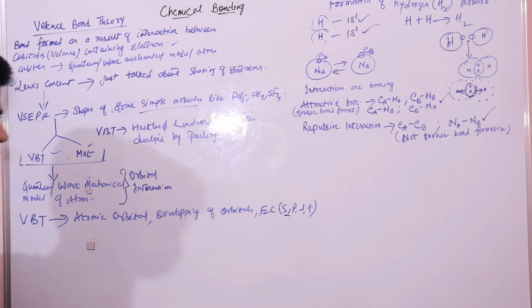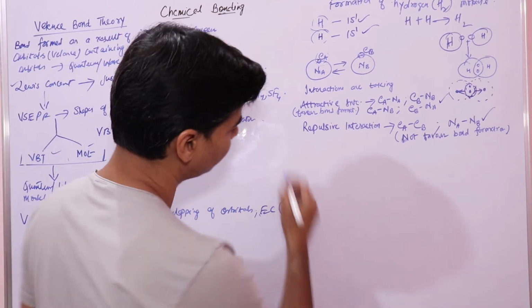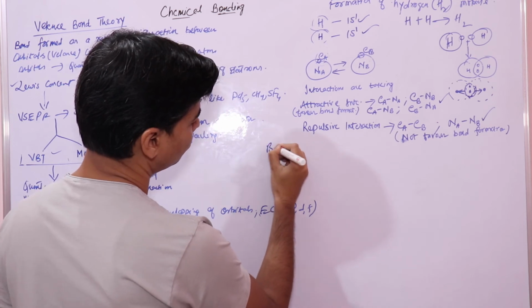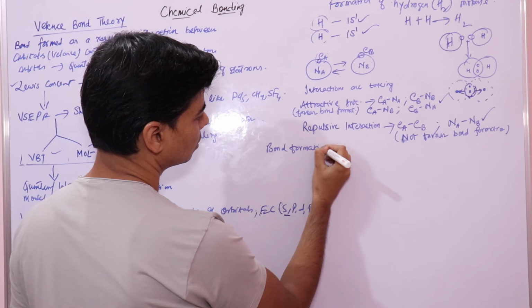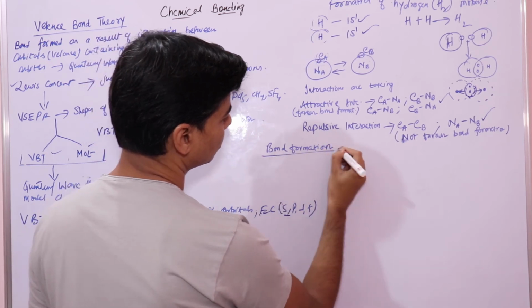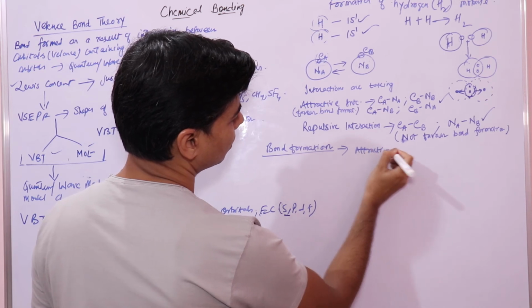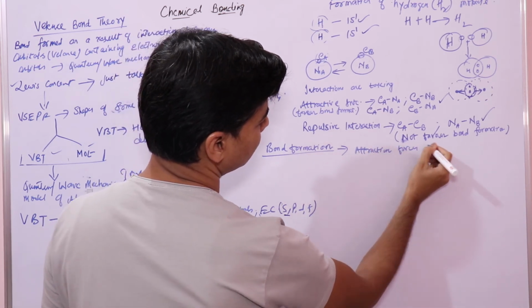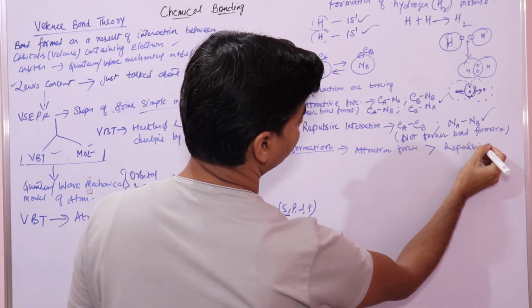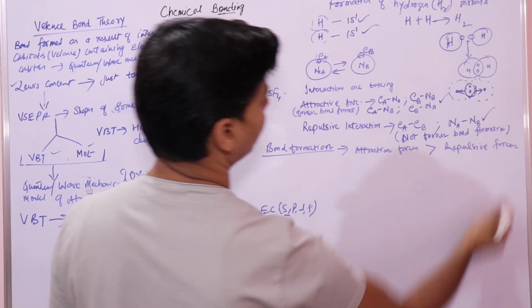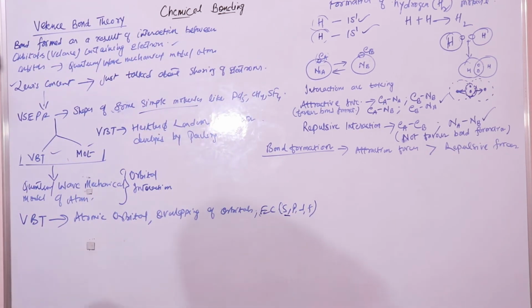Now, in order for a bond to get formed, the attractive forces should be greater than the repulsive forces.